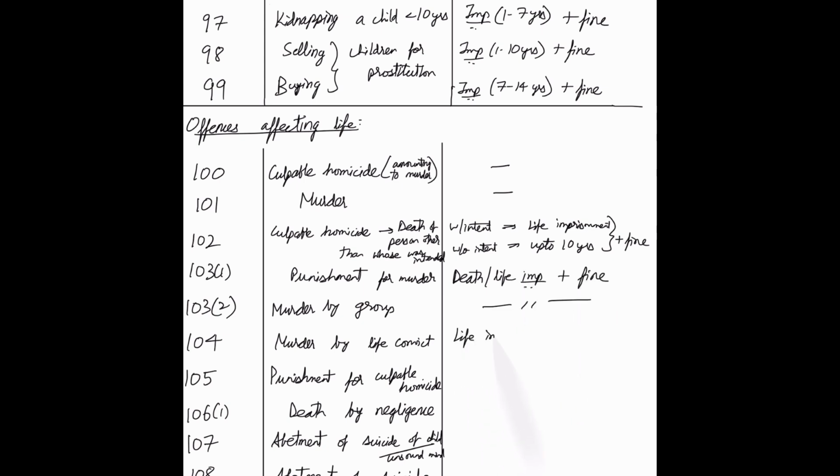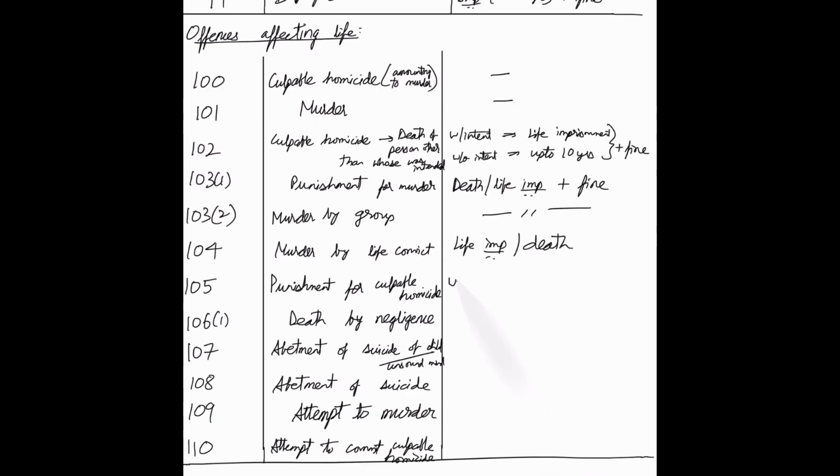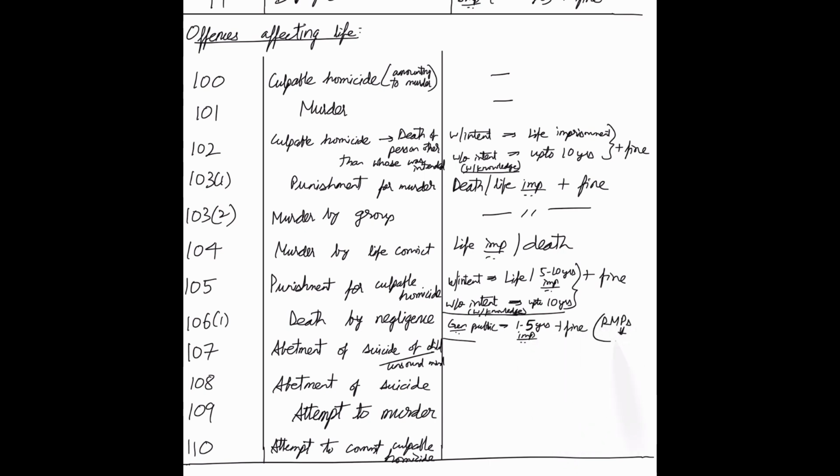And for 103, you have death or life imprisonment with fine. For 104, the same punishment could continue or it could end in a death sentence. For 105, with intent, you could face life imprisonment or 5 to 10 years with fine. Without intent, but with knowledge, up to 10 years, because knowledge is what makes it culpable homicide. Death by negligence, the general public would face 1 to 5 years of imprisonment with fine, but for doctors it's just 1 to 2 years.